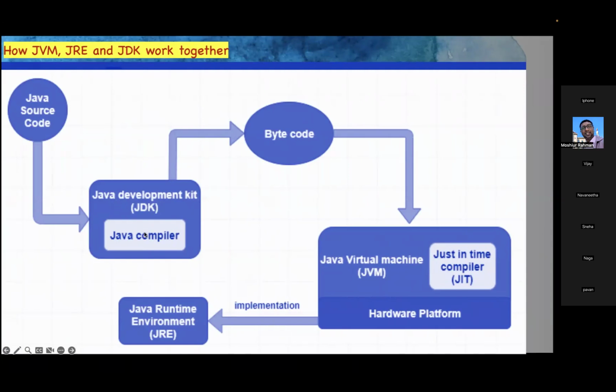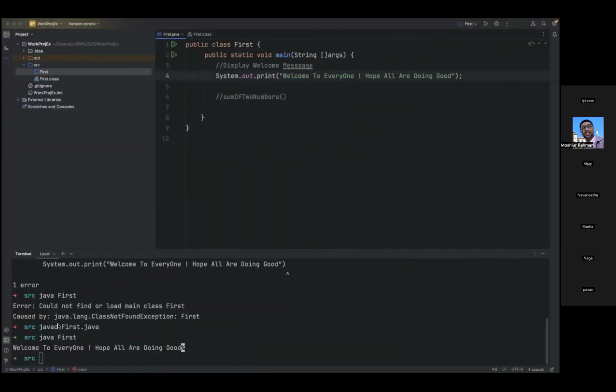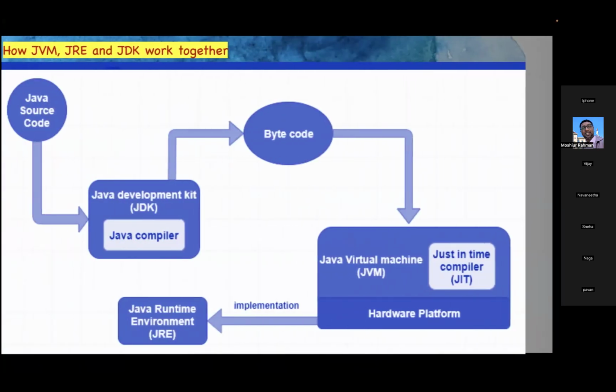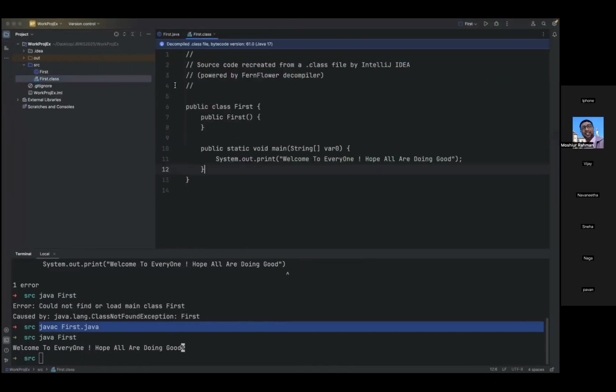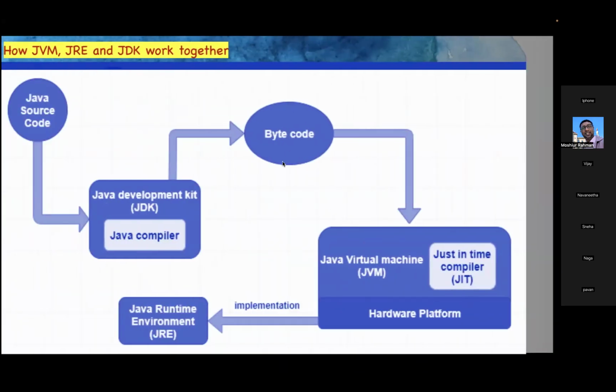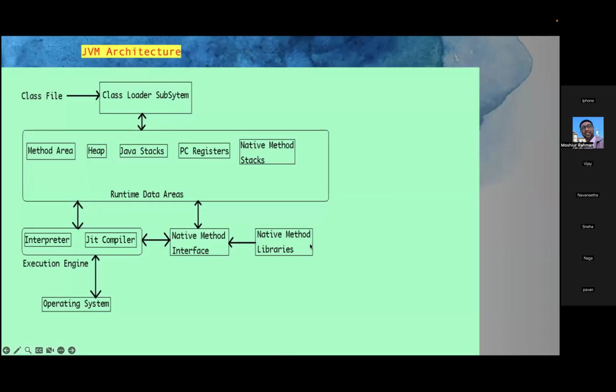javac is one of the tools, the Java compiler. We use the Java compiler, so that it generates bytecode instructions. Bytecode is nothing but the Java compiler is responsible for converting your .java file to a .class file. Once we generate the bytecode, what happens here? These bytecode instructions will be taken care of by the JVM by using some of these components.